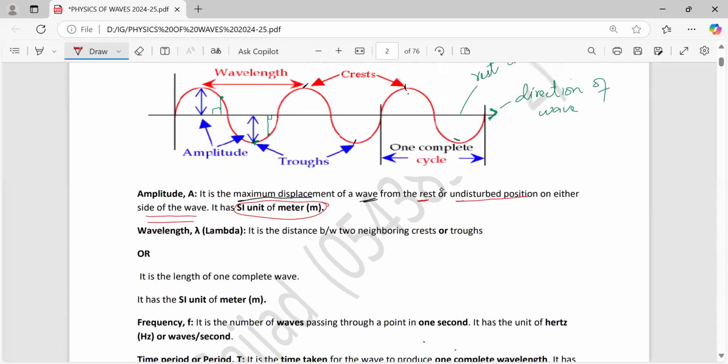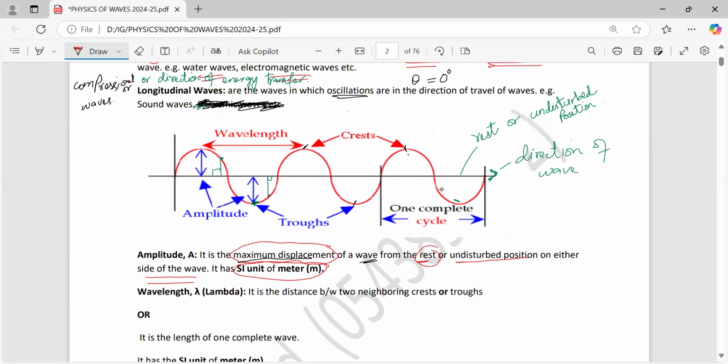So it is the maximum displacement. Displacement is the shortest distance between two points. Maximum displacement of a wave from rest or undisturbed position on either side of the wave. See, this is the rest position and this is the extreme position, the amplitude. This is the rest position on the trough and this is the extreme position. So from rest to extreme position, the distance is amplitude, or from rest to extreme position in the peak. Crests are also known as peaks. So this is amplitude, this length is also amplitude.